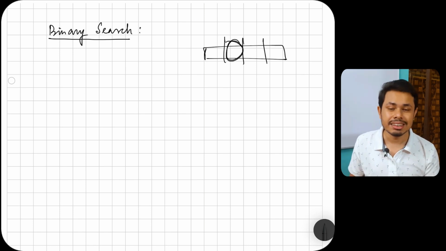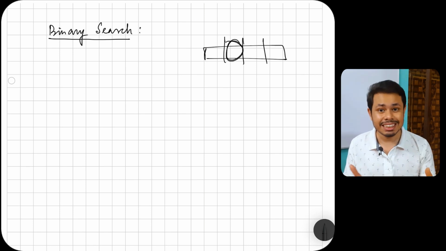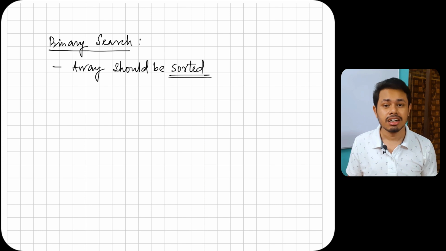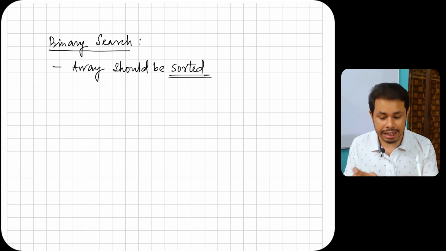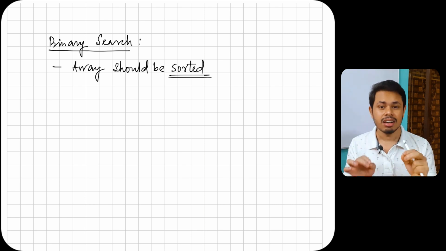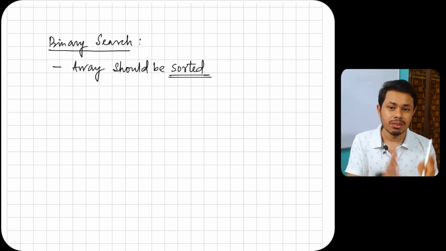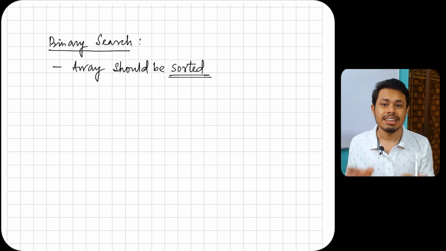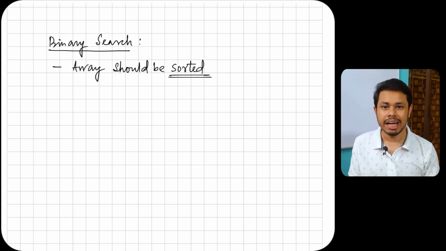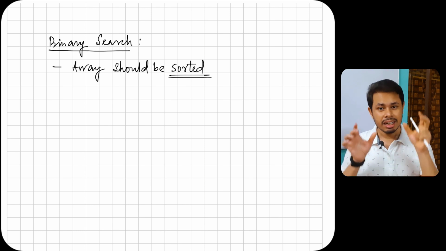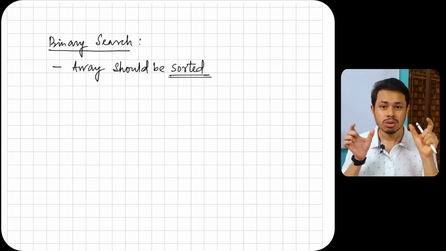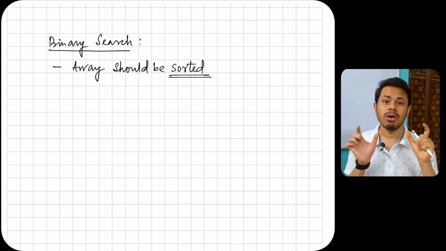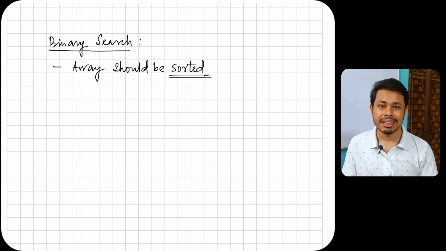Let's see how binary search can improve the time complexity drastically. As I said for divide and conquer, if we are given such a situation, and that situation for binary search is that the array, or whatever data structure you are using for searching, should be sorted. Whether it is an array or a linked list, doesn't matter. That particular data structure should be sorted. So if your array is already sorted, you can apply binary search.